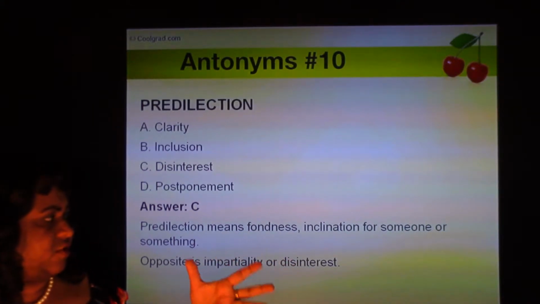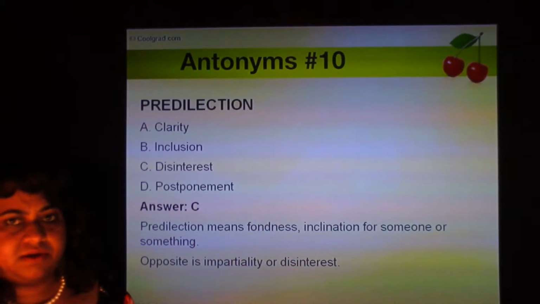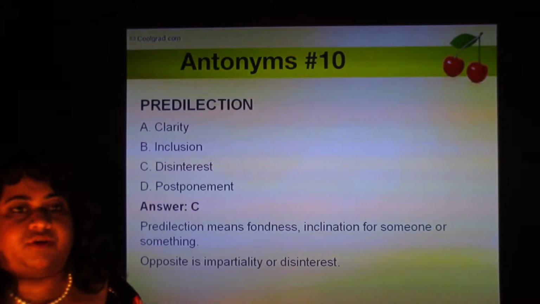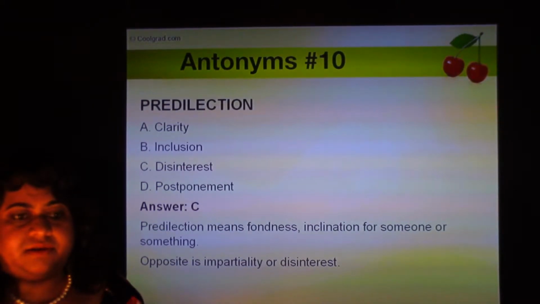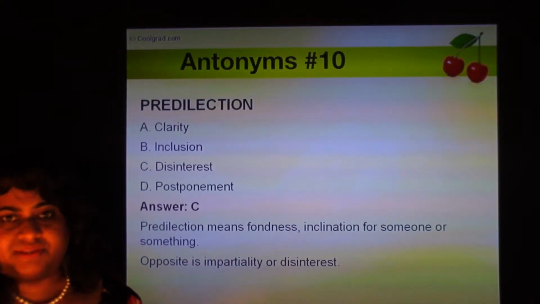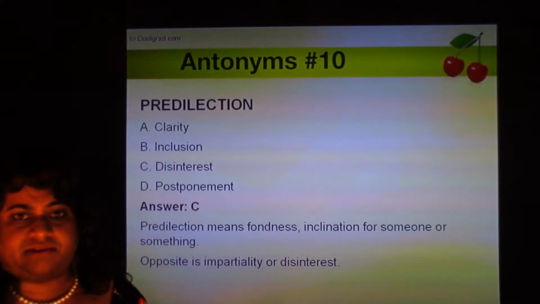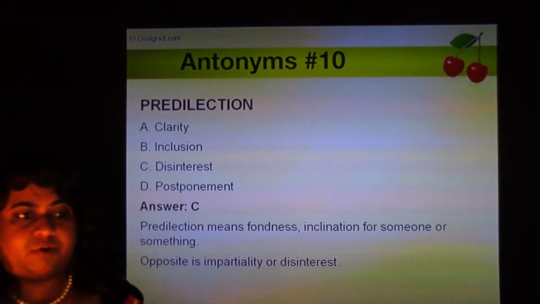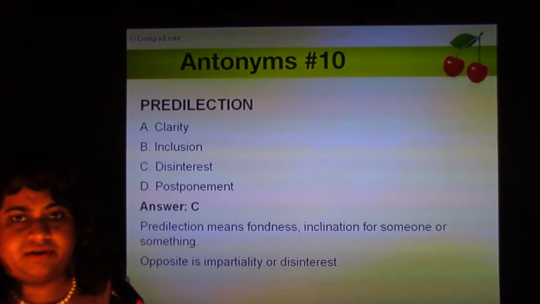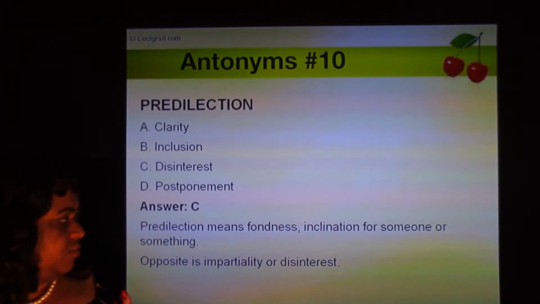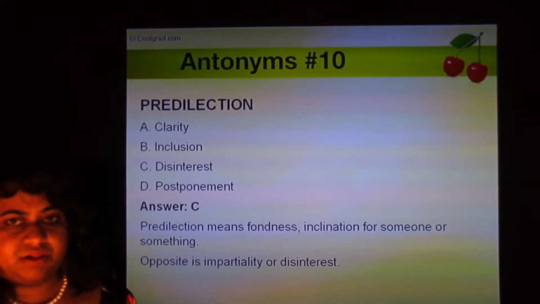Predilection means a fondness or inclination for someone or something. And what would be the opposite of that, if there are two sides and you're fond of one side? The opposite is when you're unbiased, when you're unprejudiced. It means you're not picking any sides. You have no particular fondness or inclination for either side. So the opposite would be unbiased or impartial.